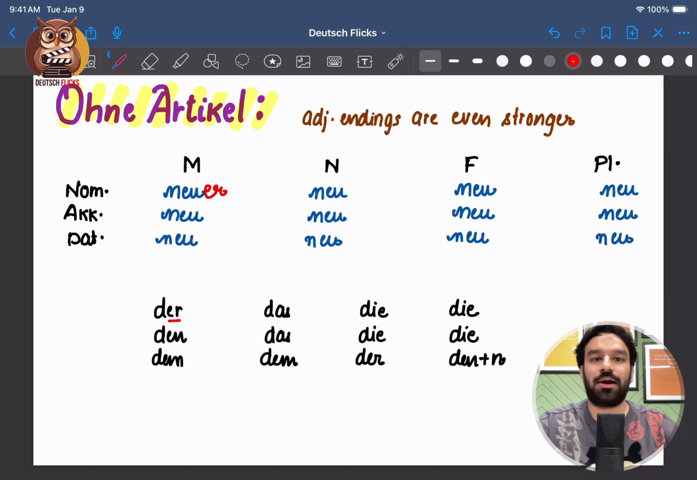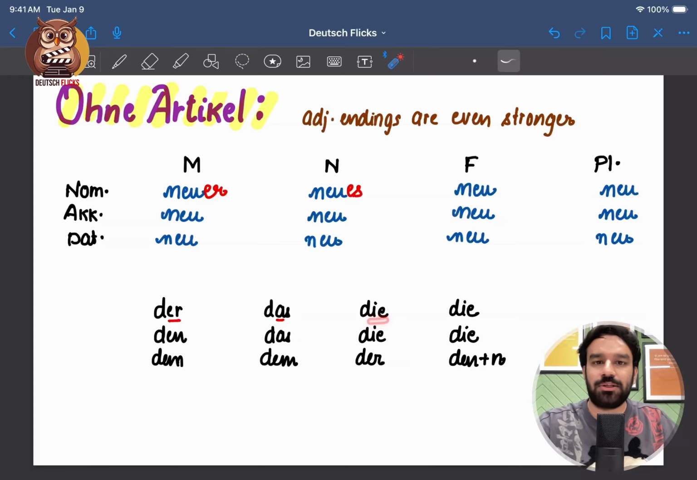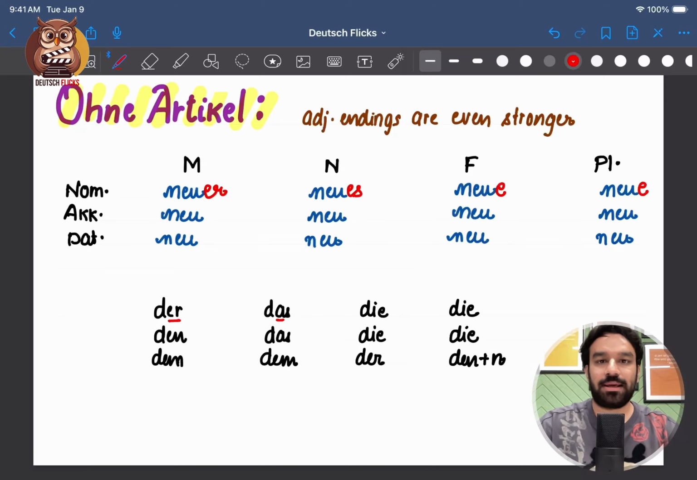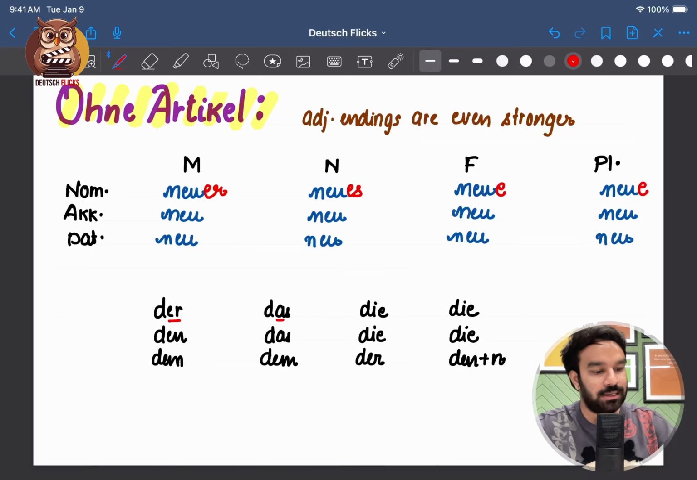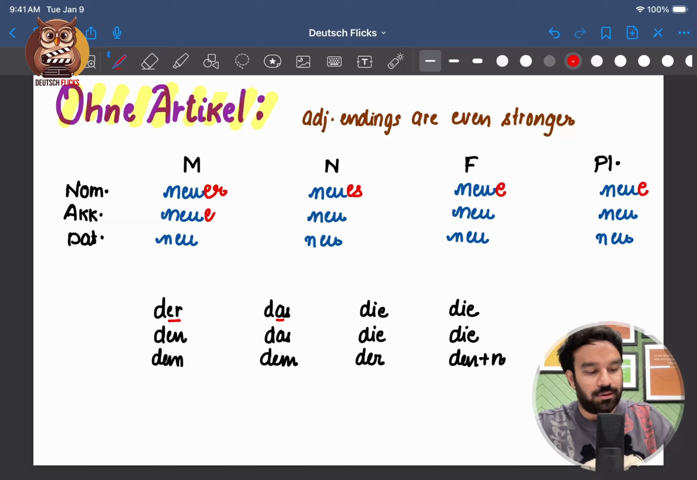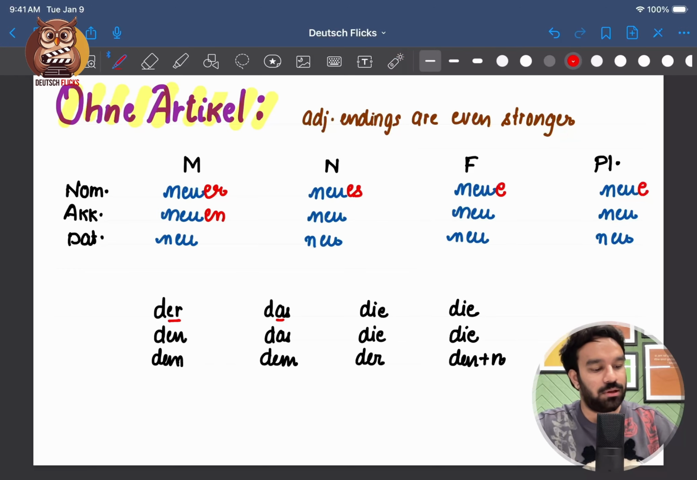So it becomes neuer. Then we have das, but I will not take a, I'll replace it with e. Adjective ending starts with the letter e. So it becomes neues. Here we have die, so I'll simply take e. Neue. And for plural also it will be neue. Now in accusative case, der changes to den, ein changes to einen. So this neuer will be changed to neuen. And what about remaining adjectives? Just copy paste from above.